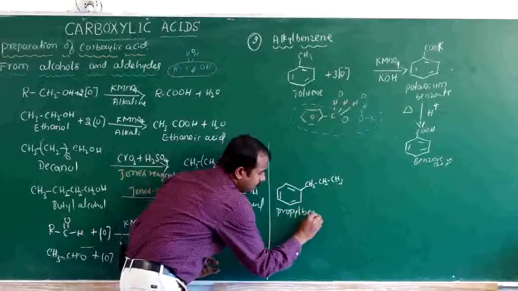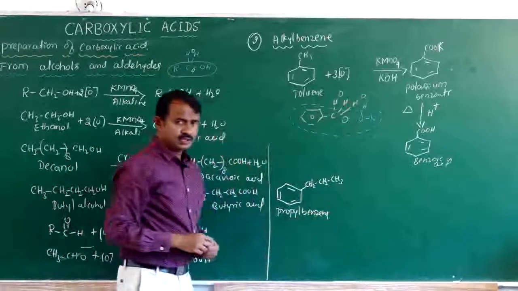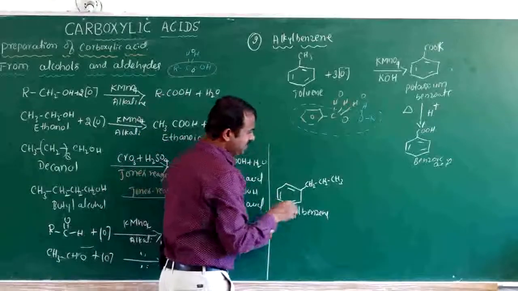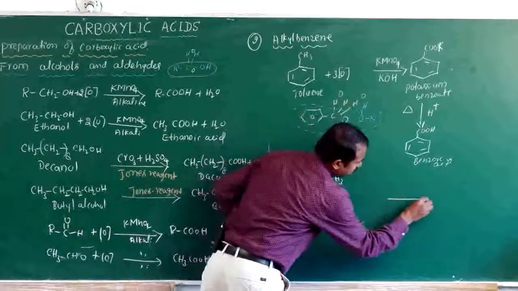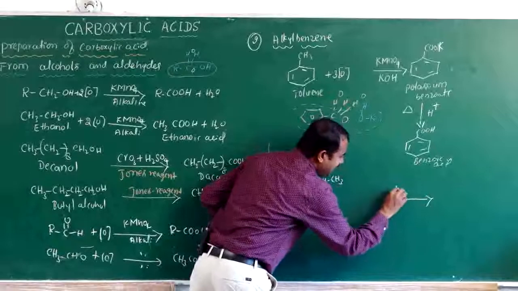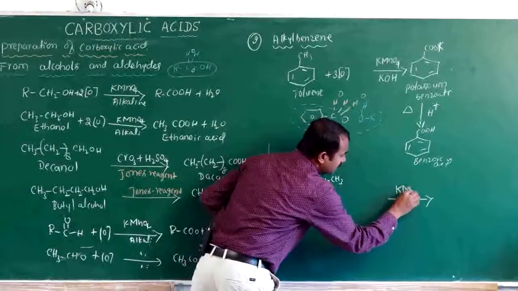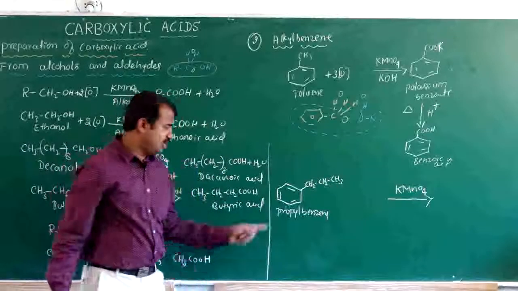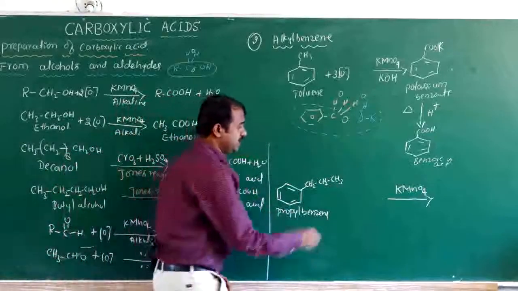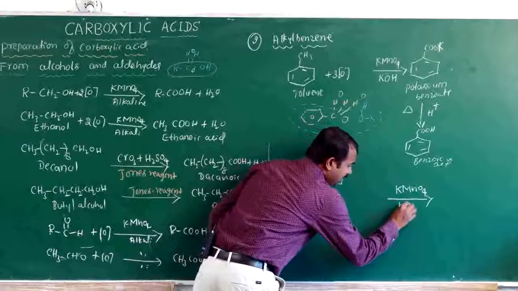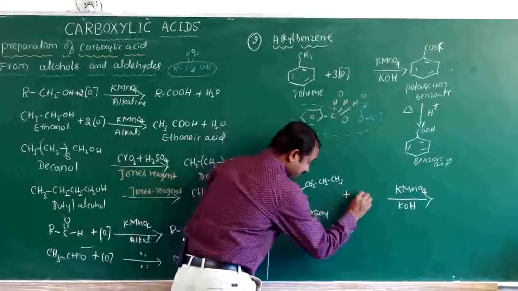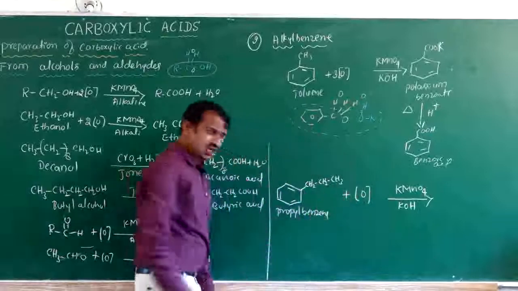Propyl benzene reacts with alkaline KMnO4, alkaline potassium permanganate. Using alkaline means potassium hydroxide, which undergoes oxidation.